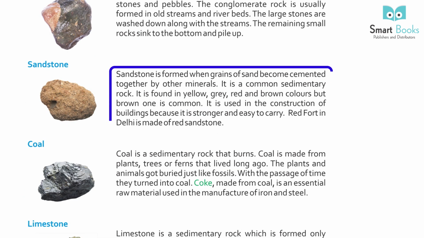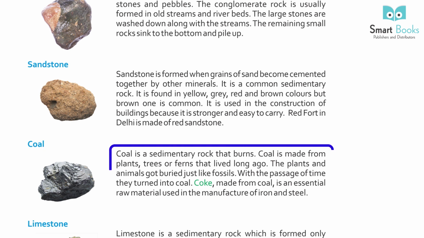Sandstone. Sandstone is formed when grains of sand become cemented together by minerals. It is a common sedimentary rock. It is found in yellow, grey, red and brown colors, but brown is the most common. It is used in the construction of buildings because it is strong and easy to carry. The Red Fort in Delhi is made of red sandstone.